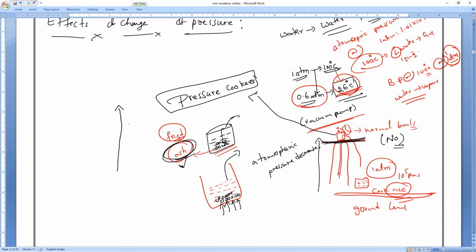So water cannot evaporate easily. That is why it will take more time to evaporate. The temperature also increases very high, so that the rice will also cook very fast.